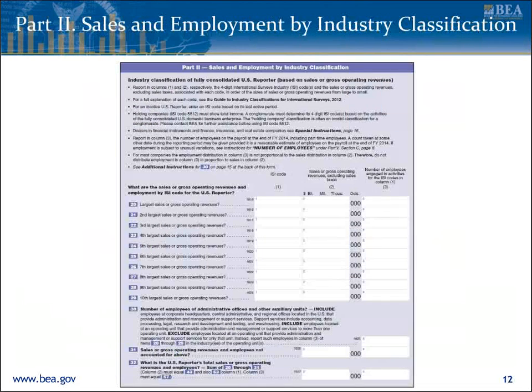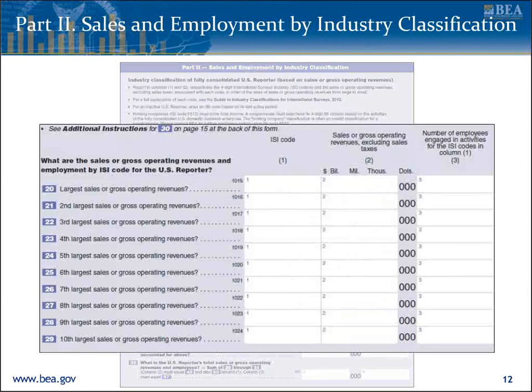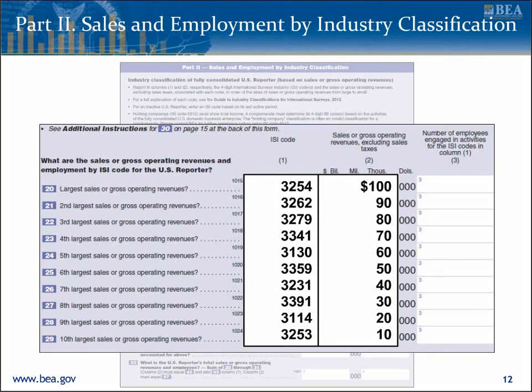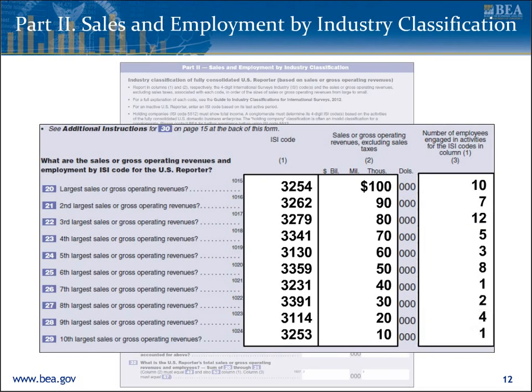Part 2 covers sales and employment by industry classification. Report sales or gross operating revenue, excluding sales tax, associated with each industry code. List the industries in order of largest to smallest in terms of sales. Then report the employment associated with each industry in column 3. For most companies, the employment distribution in column 3 is not proportional to the sales distribution in column 2. Therefore, do not distribute employment in proportion to sales.